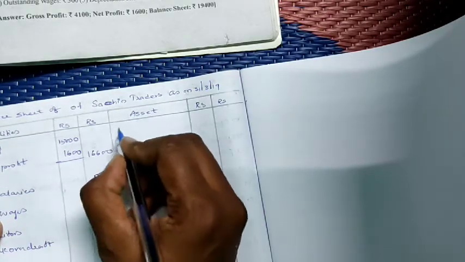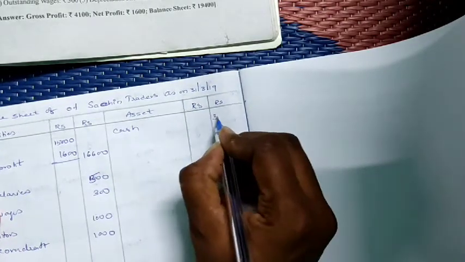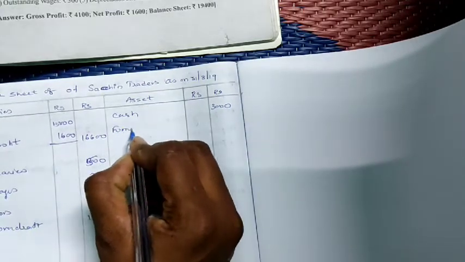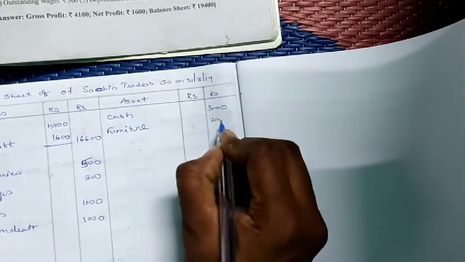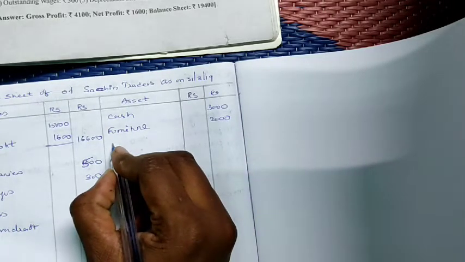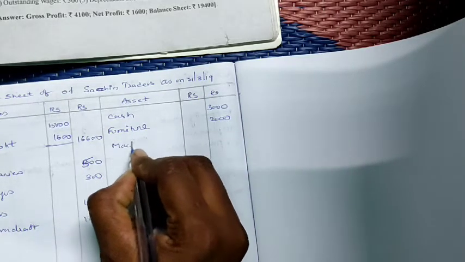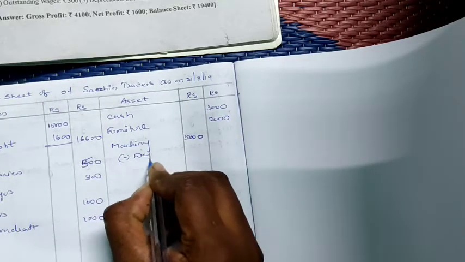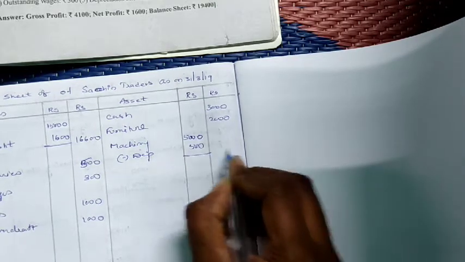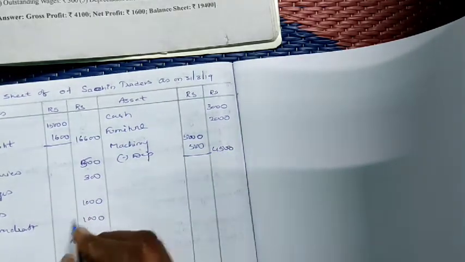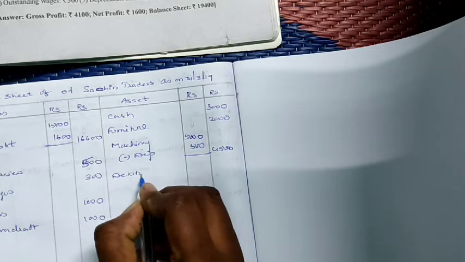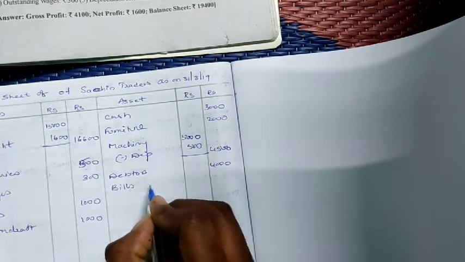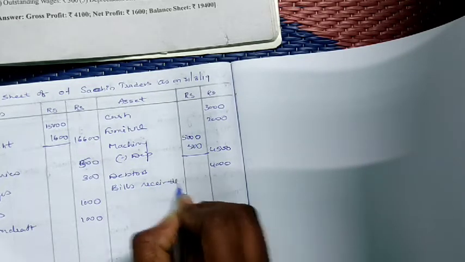Next, coming to the assets. In assets, what has he given? First cash. Cash is 3000. Next, furniture. Furniture is 2000. After that we have machinery. For machinery we have an adjustment: 5000 minus depreciation 500. 10% depreciation we have to deduct, so 4500 machinery. Next, debtors. For debtors we don't have any adjustment, so directly take 4000.